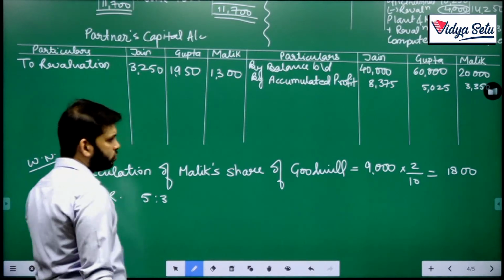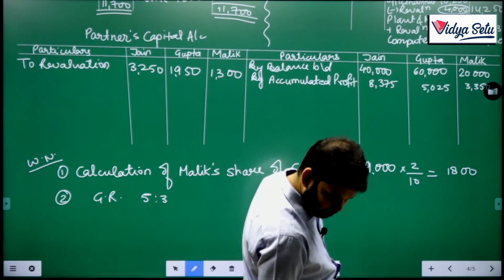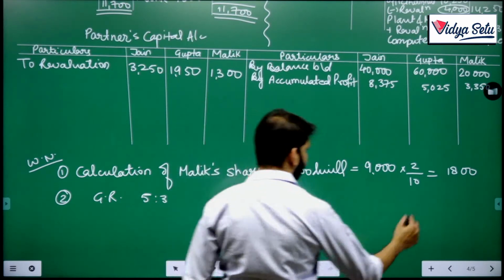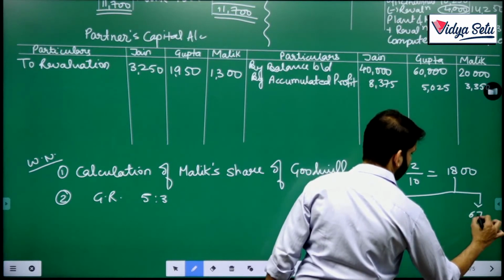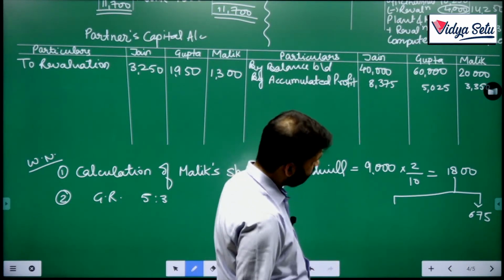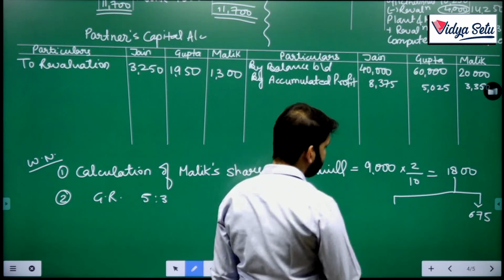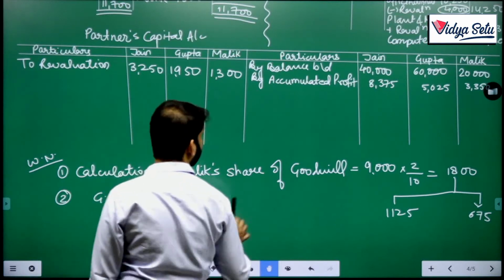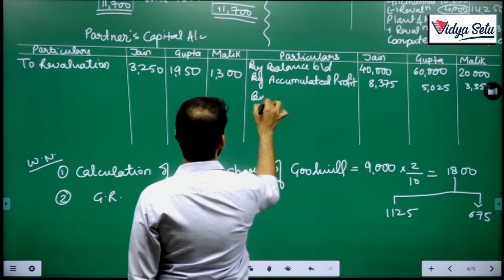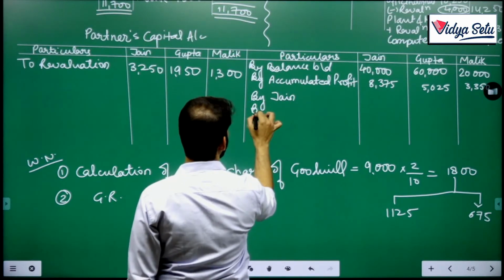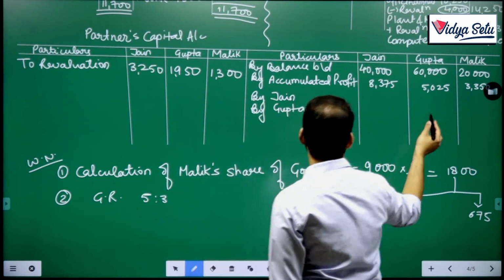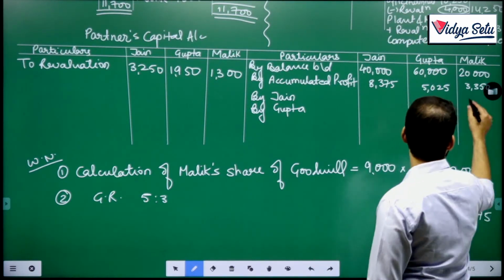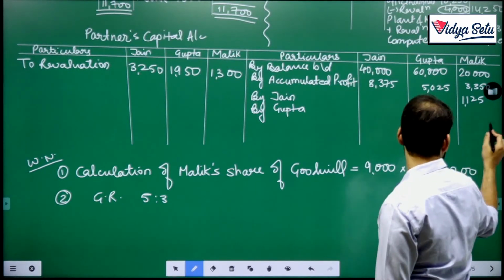So 5:3, so this 1,800 in 5:3. 1,125 by Jain, and Gupta is giving 675.